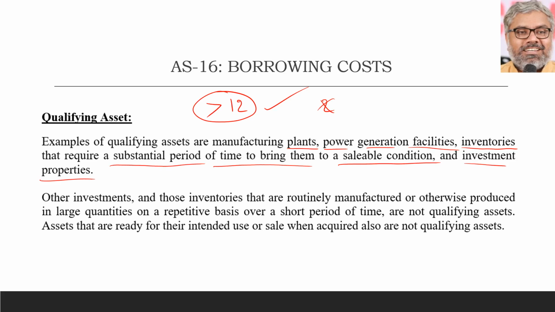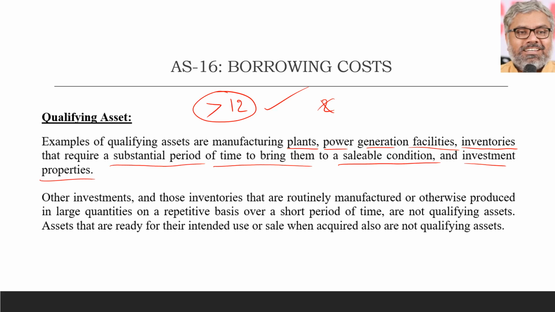How do we know that? We have to look at the case. We cannot have any particular list of things, these are all qualifying, those are all not qualifying. We cannot say that, because there can be exceptions to any list that we produce. That is why, as a general example, construction of a manufacturing plant or a factory, construction or installation of power generation facilities, they take time.